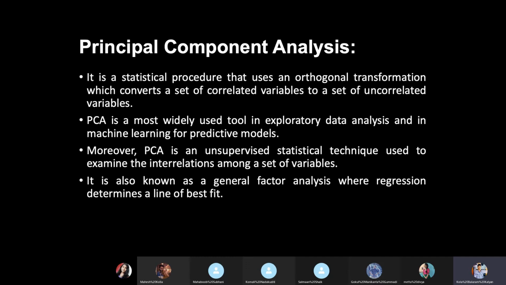Previously in linear discriminant analysis, you considered some feature variables and target variables, so the model can predict based upon the previously given trained data. But in principal component analysis, there is no such category, like these are the feature variables and this should be our target variable.